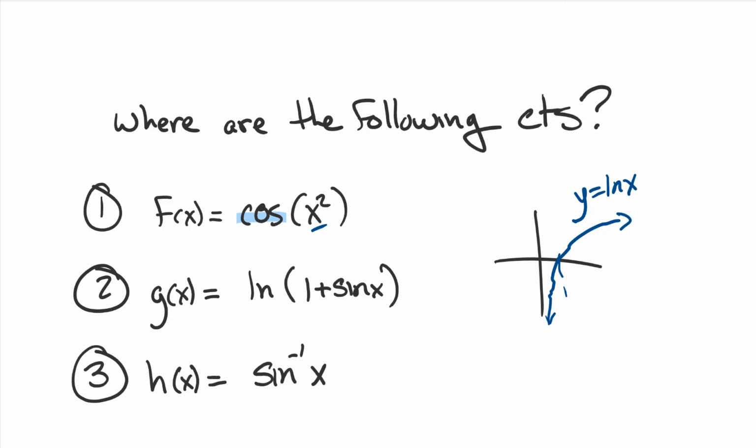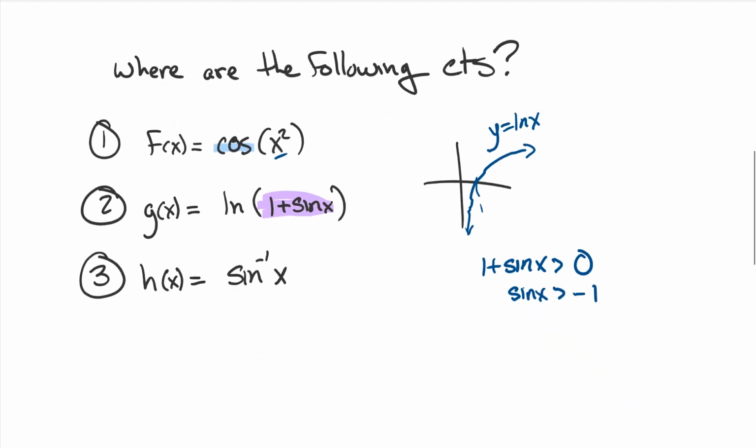So, this 1 plus sine of x inside of here, that thing can't be 0, and it can't be negative. So let's take out the argument, what's inside of there, 1 plus sine of x, and set it greater than 0, and see if we can solve that. Move the 1 over. So sine of x needs to be bigger than negative 1. Okay, that's not that bad.